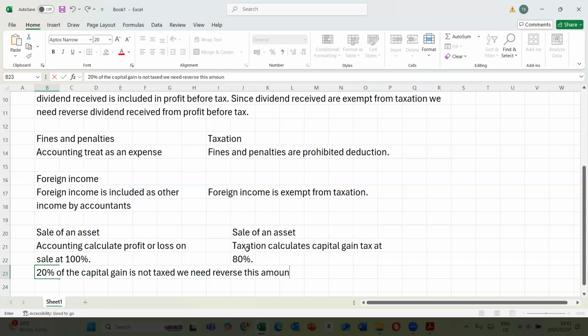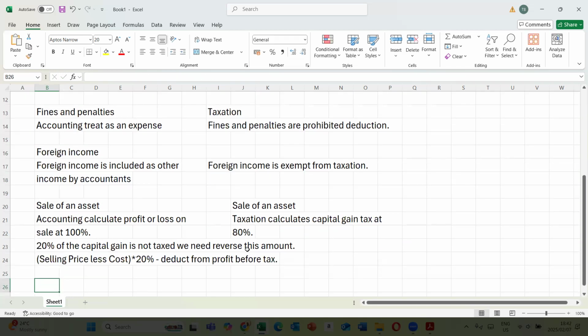How do you calculate the reversal of this amount? We take the selling price less cost, then multiply everything by 20%. That gives us the amount that we reverse. So we deduct this from profit before tax. Basically, that is how we go about it when you're dealing with the sale of an asset.